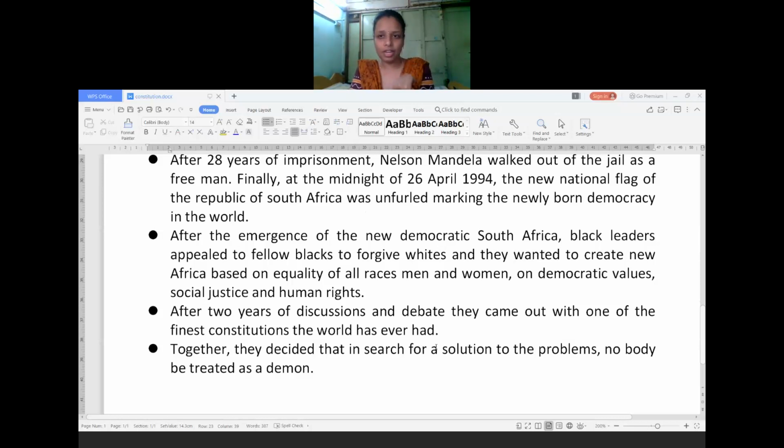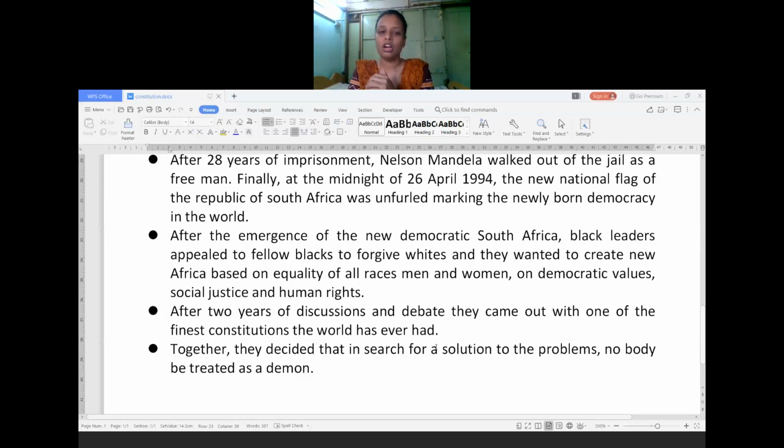Even South Africa as well as our country, the preamble, whatever the introduction part is in the constitution, we have adopted under the influence of the American administration and the American constitution. Same thing, South Africa also adopted the preamble from America. Whatever the starting statement, 'We the people of America', they started 'We the people of South Africa', as well as 'We the people of India'. In this way, our preamble and our constitution start.